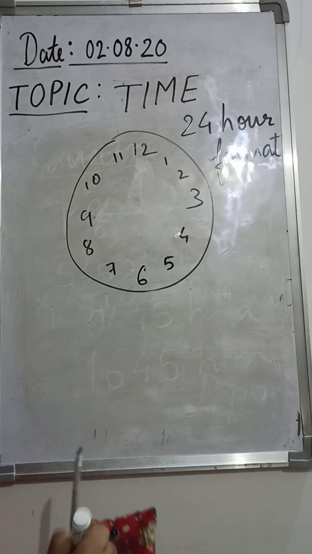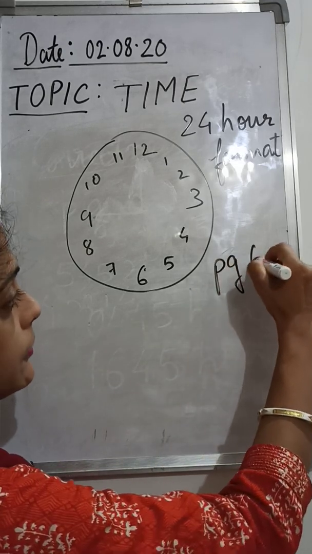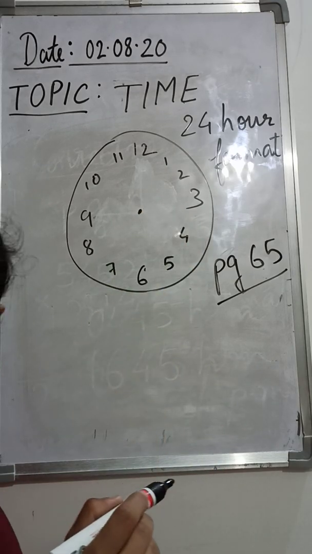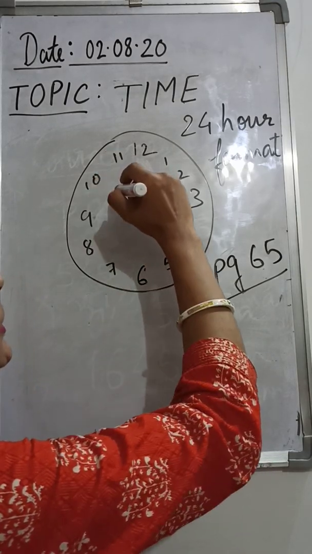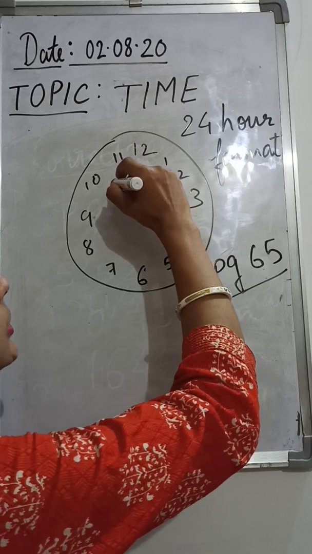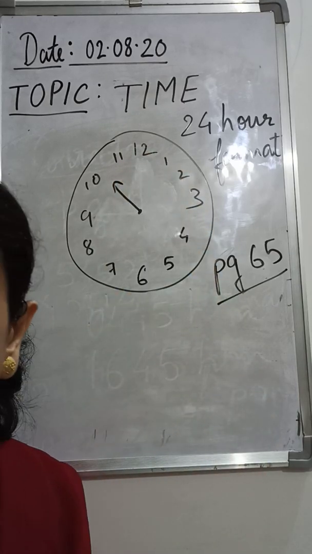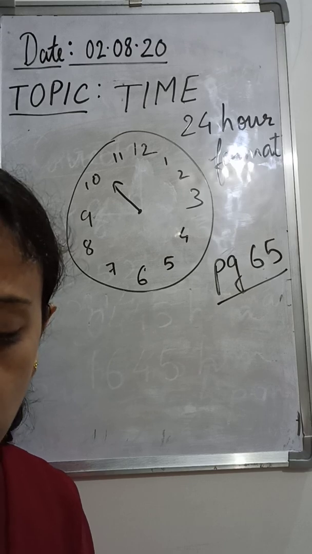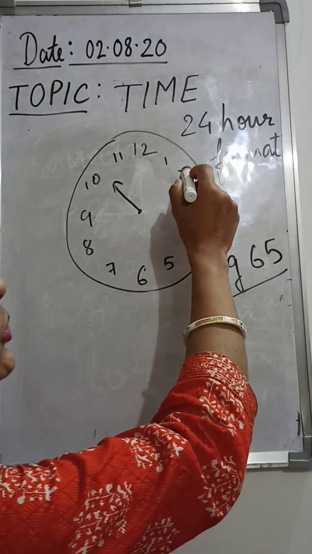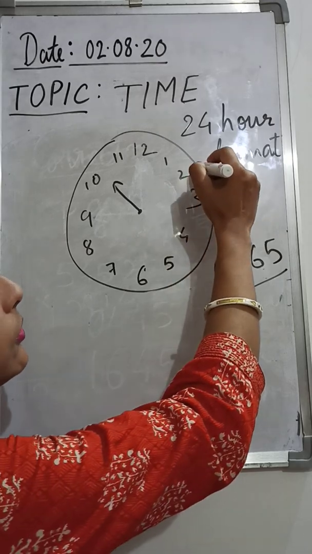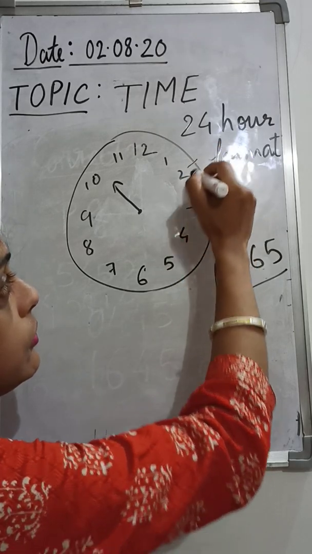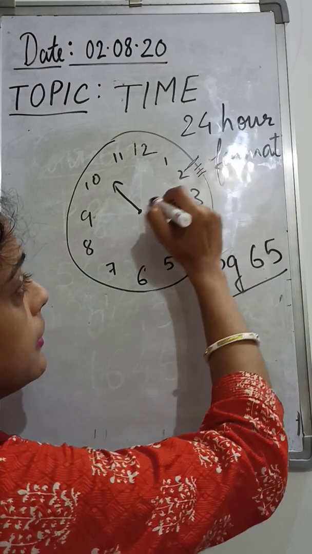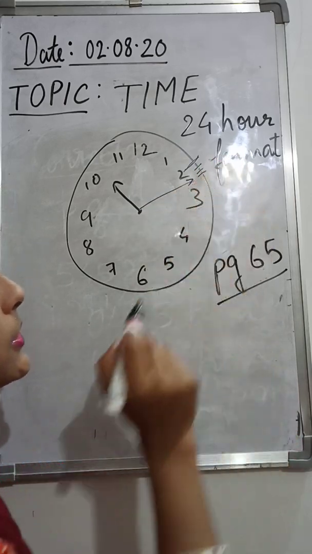It's page number 65. See the first question. The hour hand has crossed 10. So this is our 10. It has crossed 10, which means just shift a little. And what is told in the next part? The minute hand is on the third division after 2. So this is our 2. Let me take the third division: first, second, third. So the minute hand is on the third division.